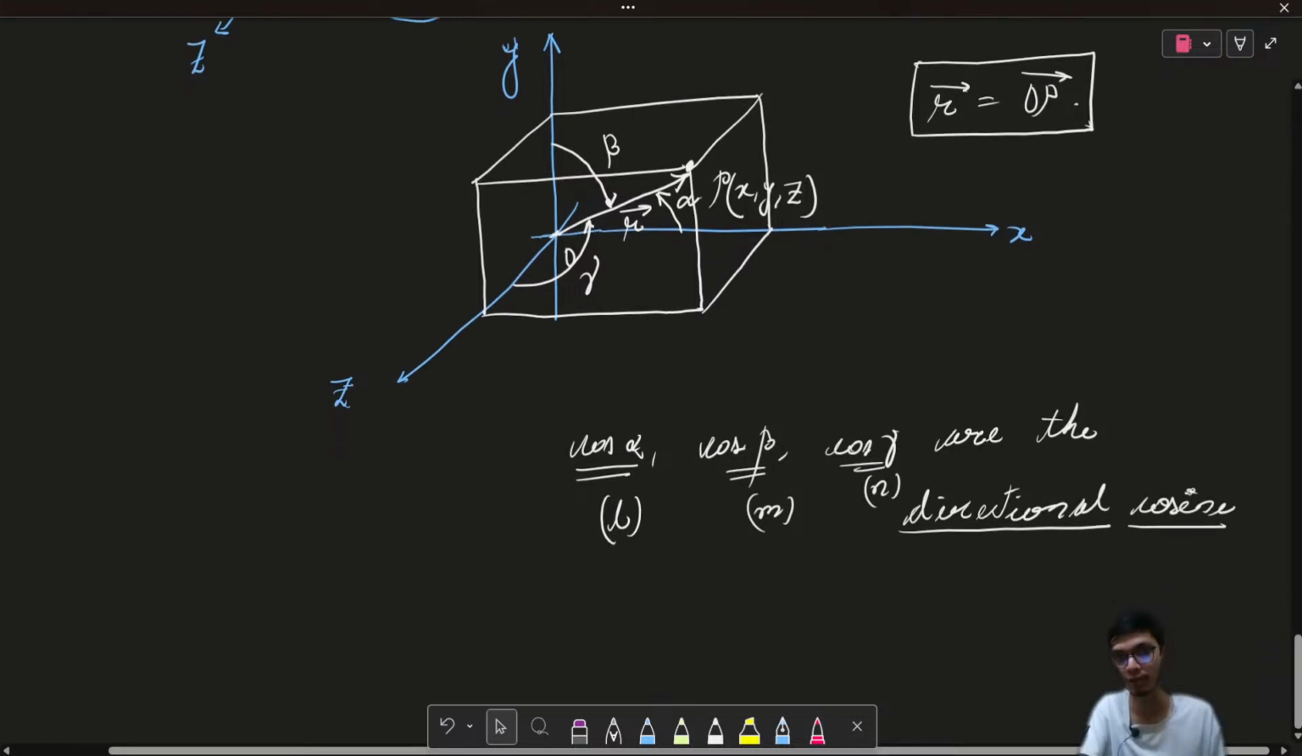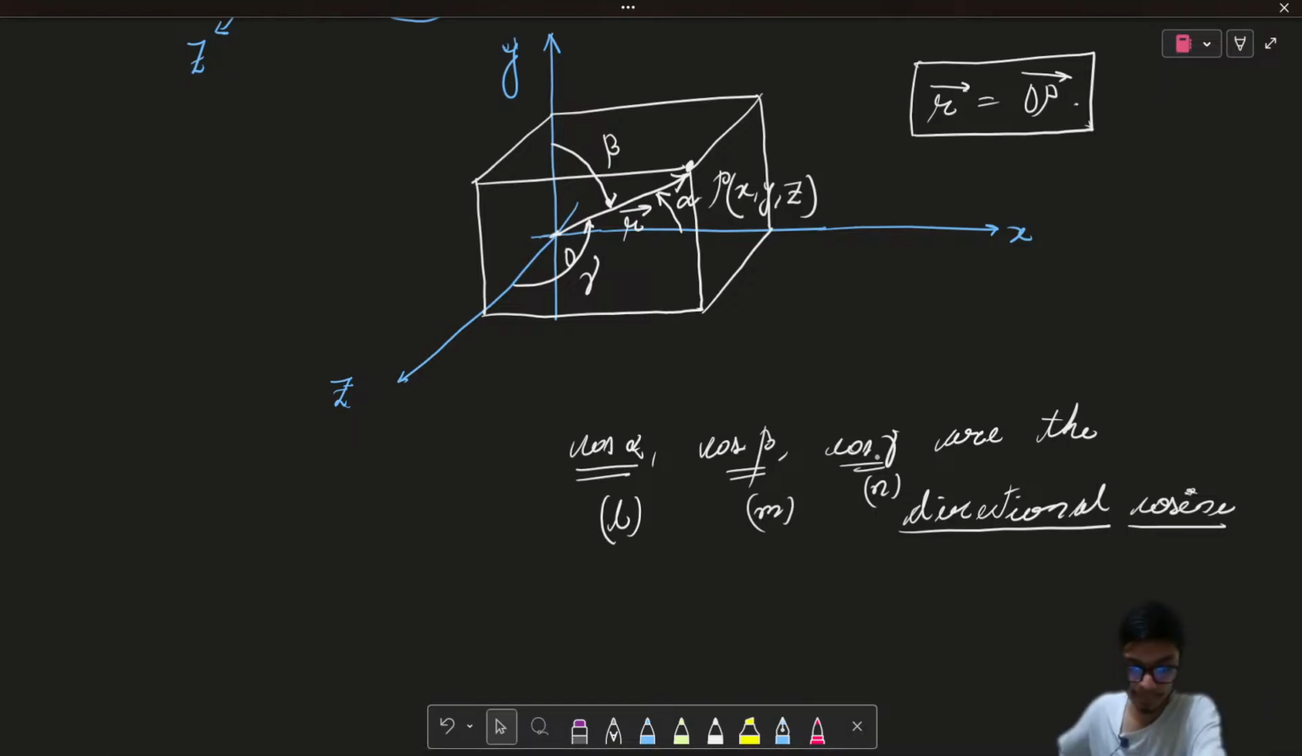Now, if I talk about this 3D coordinate system, how should I calculate these direction cosines, cos alpha, cos beta, and cos gamma? For that, I'm going to use simple trigonometry. Let us see how we can find cos alpha, and in a similar manner, we can find cos beta and cos gamma respectively. So let us see how we can do that.